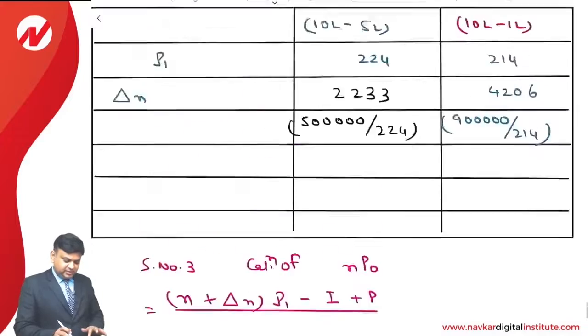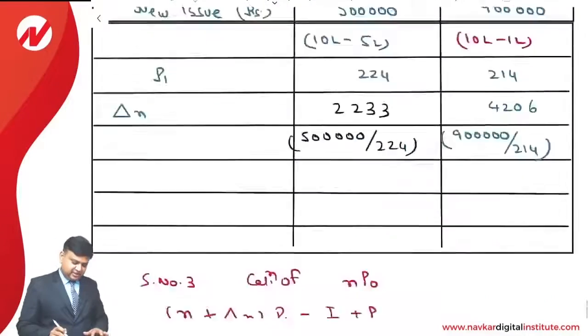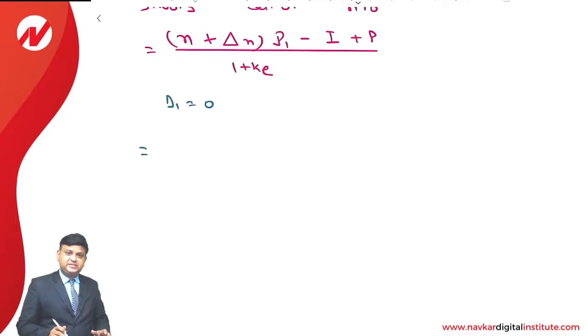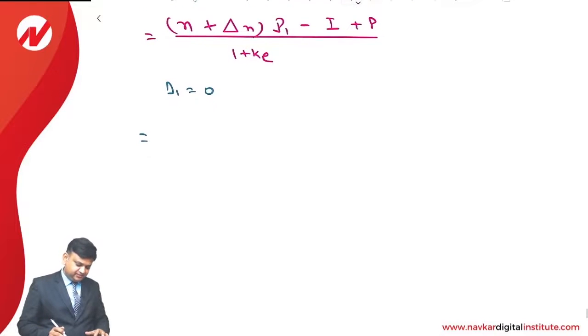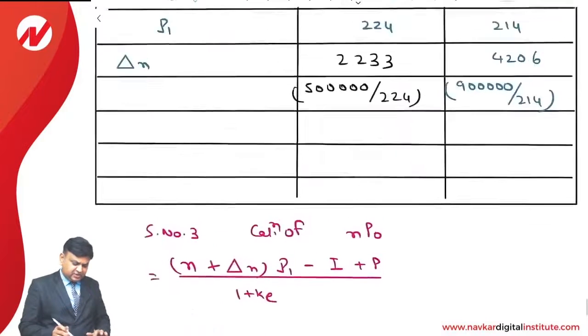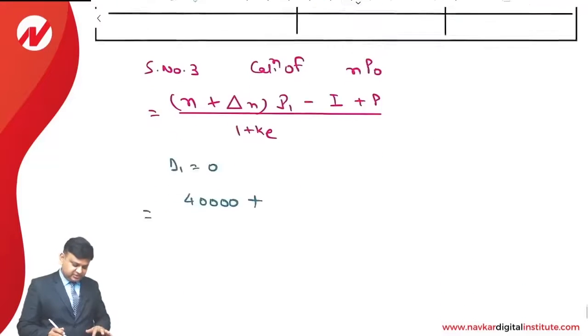This answer is required to be calculated again in 2 ways. If dividend is not declared, that is D1 is 0, in that case, how will we compute the answer? Let us see. Existing number of shares is 40,000. If dividend is not declared, then we have to issue additional shares of 2,233 to finance the requirement of balance funds.